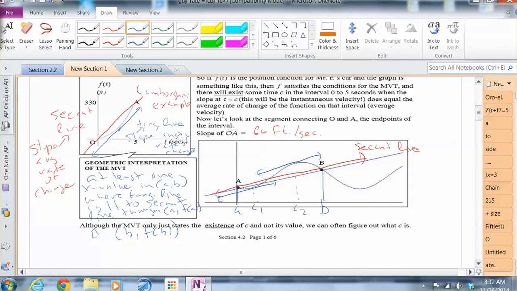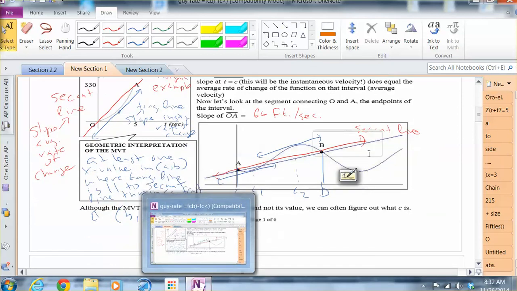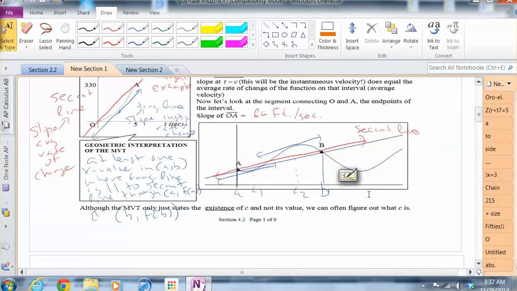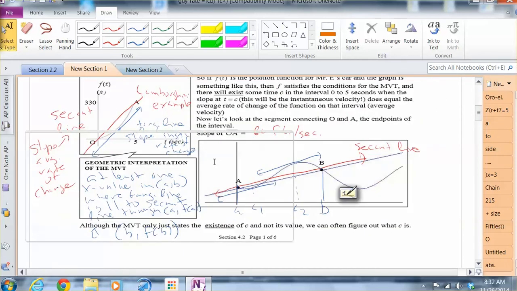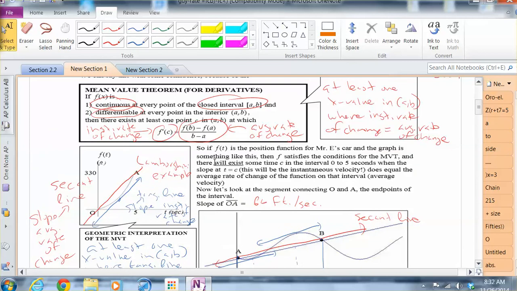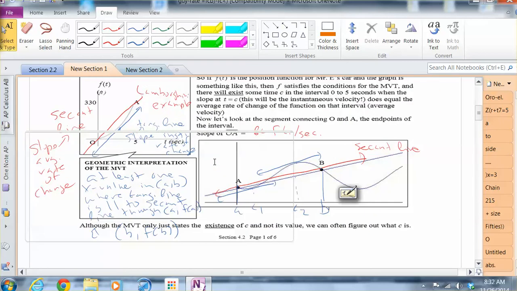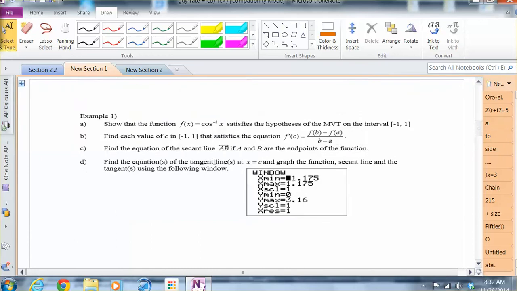So now let's try an example, because we talked about how there's an x value C, where f prime of C, or at least one point C in that interval from A to B, where the derivative at x equals C equals the average rate of change. But how do we actually find its value? So let's look at an example where we can do that.